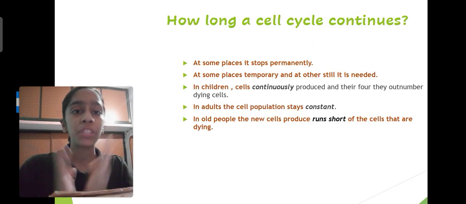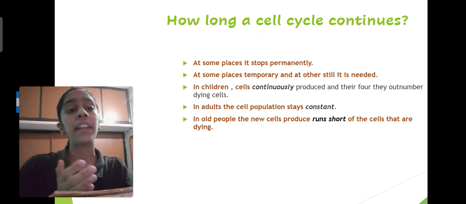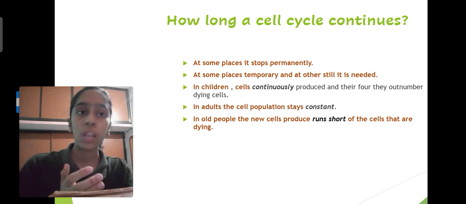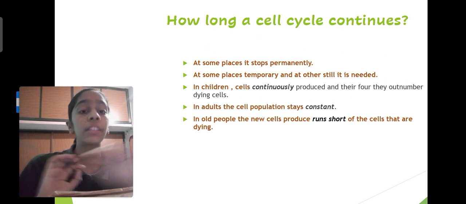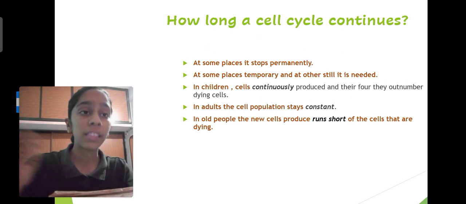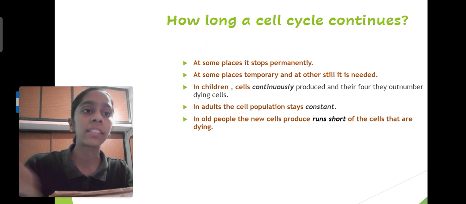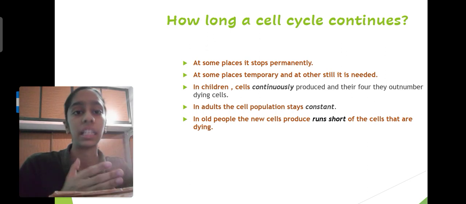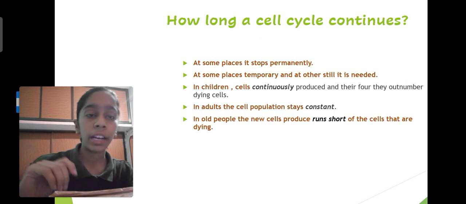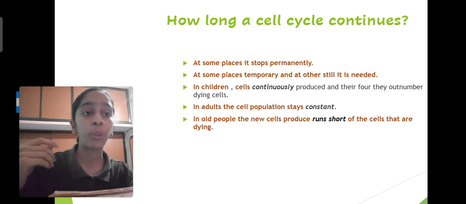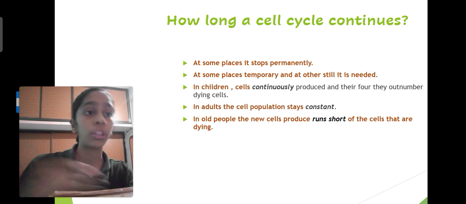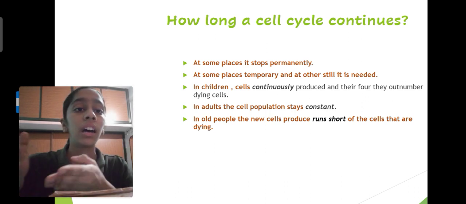Now the question arises: does this cell division continue forever? The answer is no. At some places it stops permanently, at some places it is temporary, and at others till it is needed. In children, cells are continuously produced and they replace the old cells.